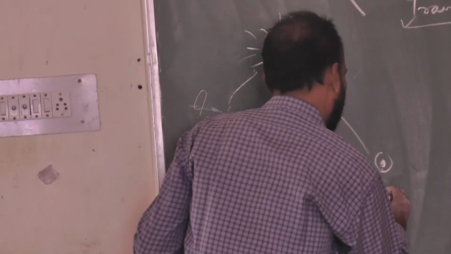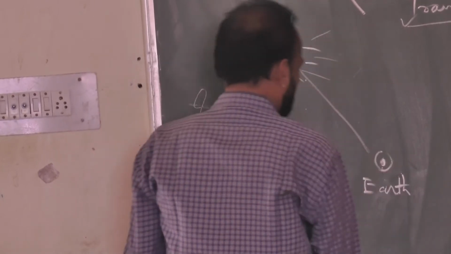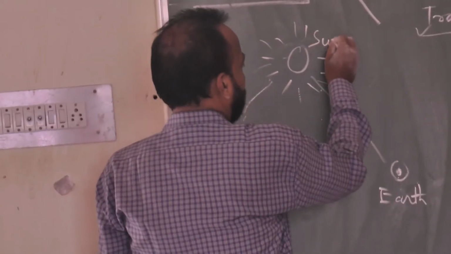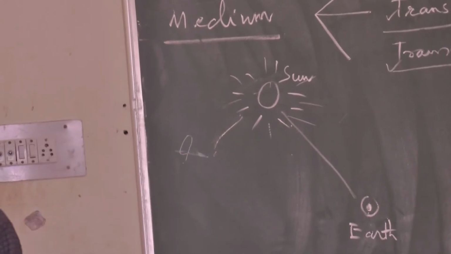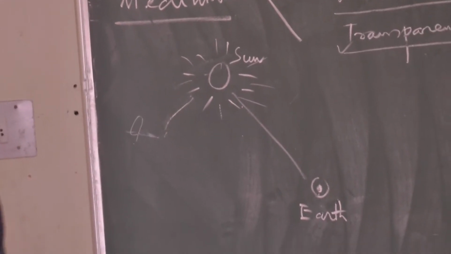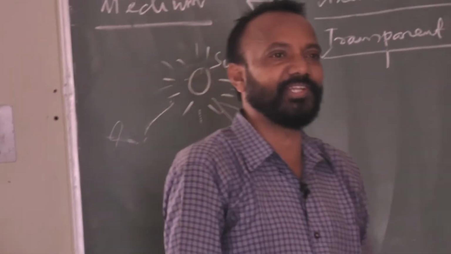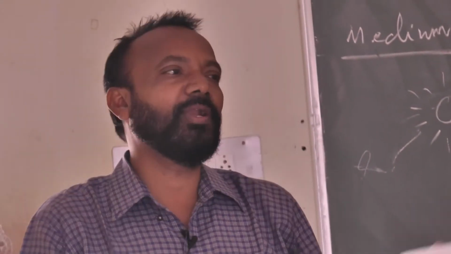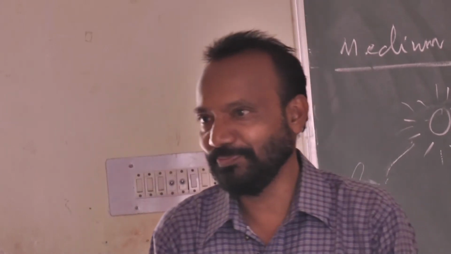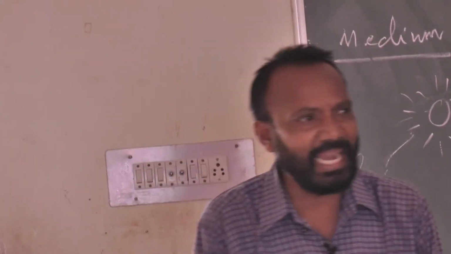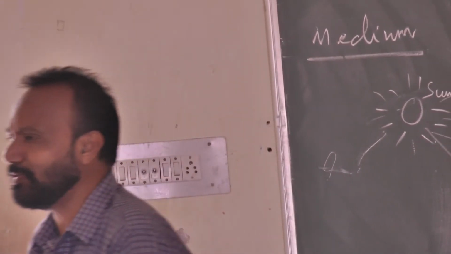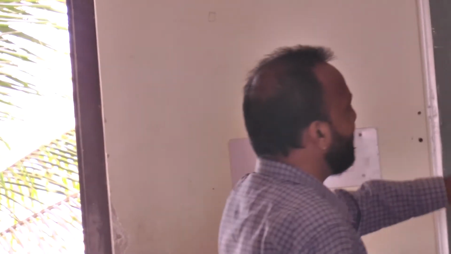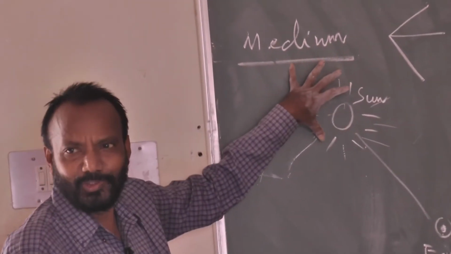Suppose this is E for earth, and this is your sun. Our nearest star is the sun. Next to the sun, which is nearest? Alpha Centauri. Next to Alpha Centauri? Proxima Centauri. These belong to one solar system, and the solar system also belongs to a galaxy. Which galaxy do we belong to? The Milky Way, Akash Ganga. Whenever you discuss all these things, you will enjoy geography.